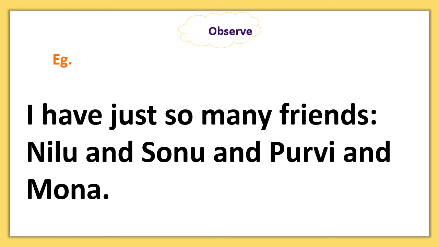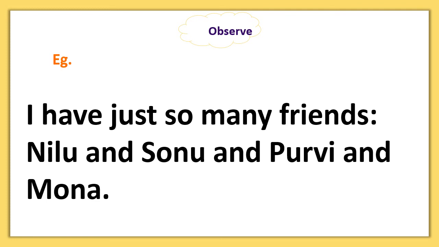Now observe this sentence. I have just so many friends, Neelu and Sonu and Purvi and Mona. Is this sentence correct? No. This sentence is not correct. It would be corrected by the use of commas.